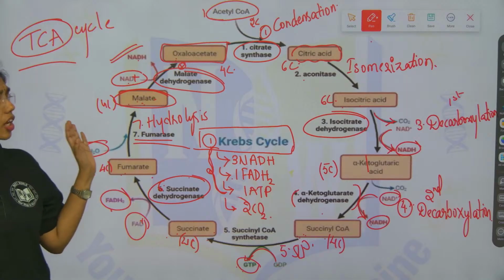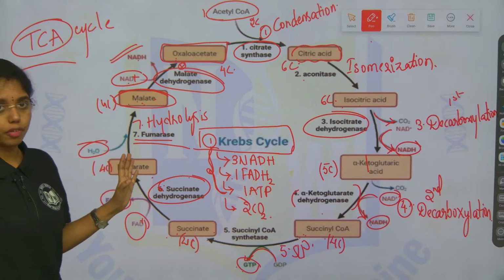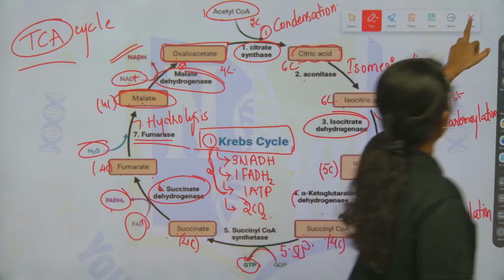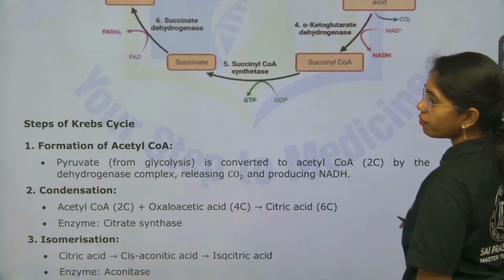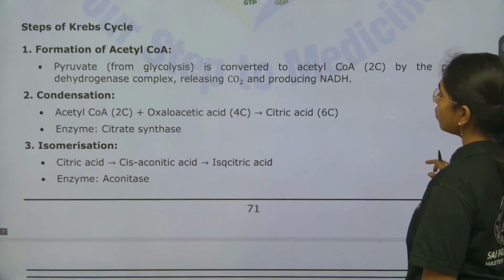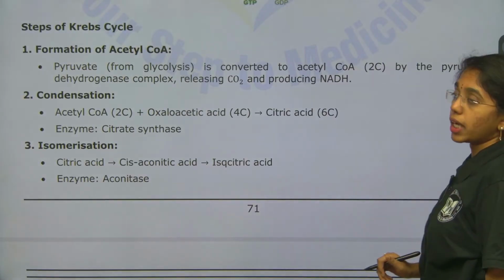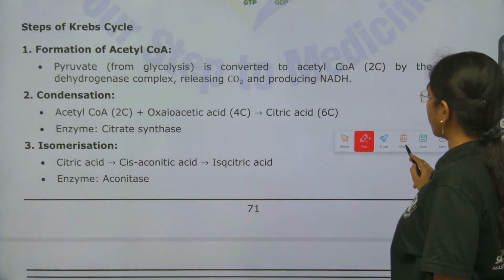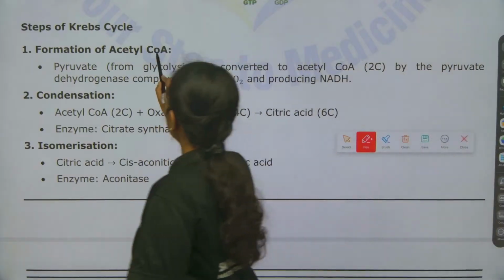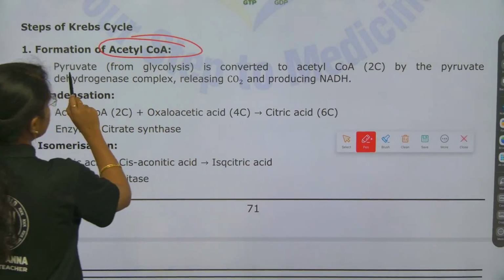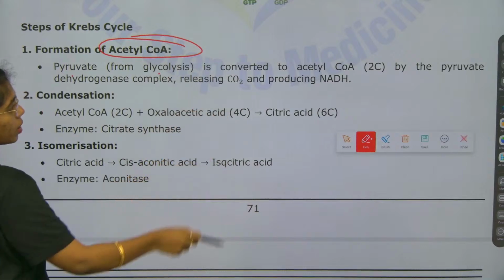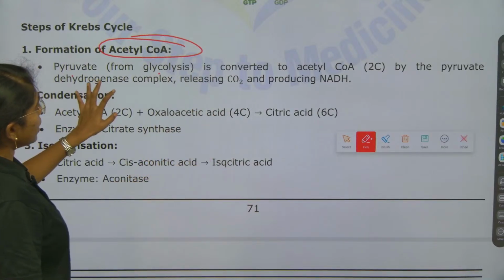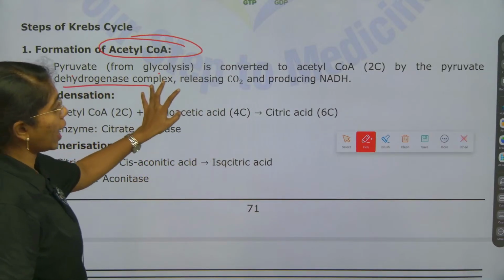If you just recall the cycle, it is enough. Okay, you can completely elaborate this. So if you go to the theory of Krebs cycle, first step of Krebs cycle, formation of acetyl CoA. Okay, first is what, ma? Formation of acetyl CoA, that is pyruvate from glycolysis is converted to acetyl CoA by the enzyme pyruvate dehydrogenase.